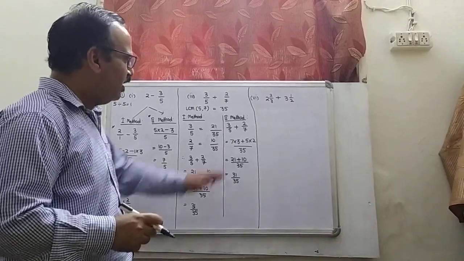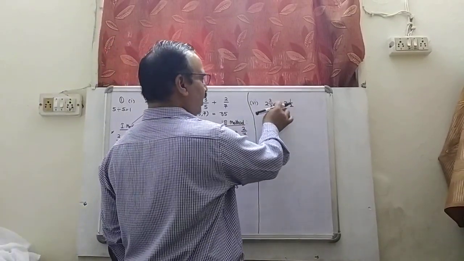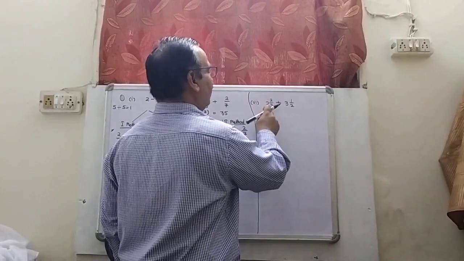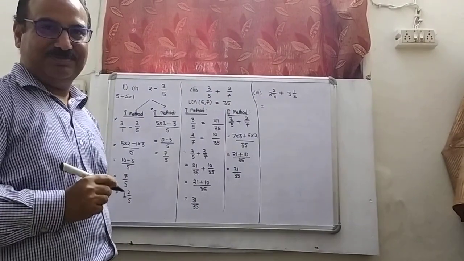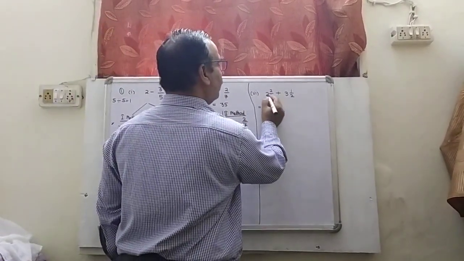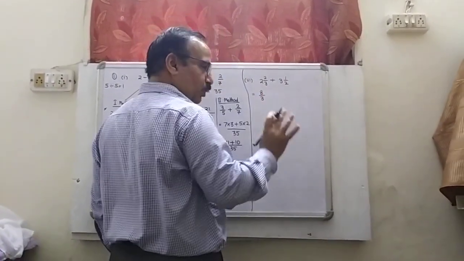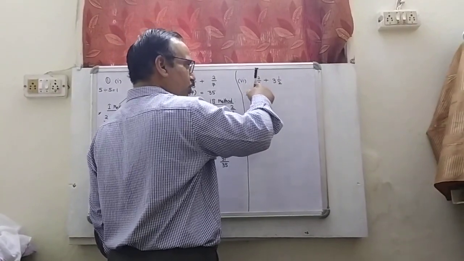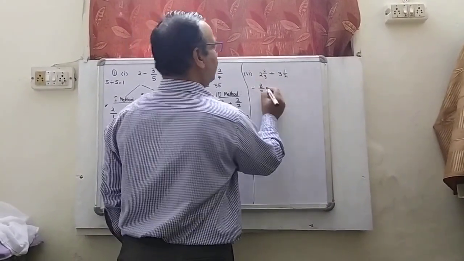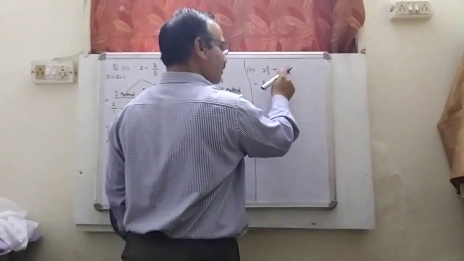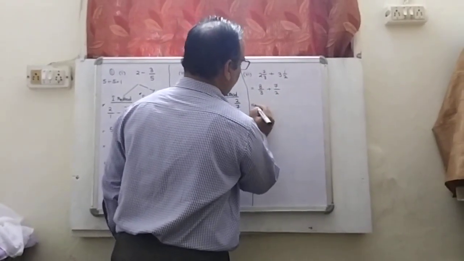Now let me come to the sixth part of this question. We are given 2 whole 2 by 3 and 3 whole 1 by 2. First, I will convert it into an improper fraction. How? 3 twos are 6 plus 2, 8 by 3. The rule is that first you have to multiply 3 by 2. 3 twos are 6 plus 2, it will become 8 divided by the denominator. In the same manner, 2 threes are 6 plus 1, 7 upon 2.